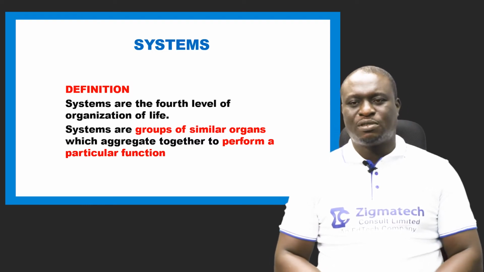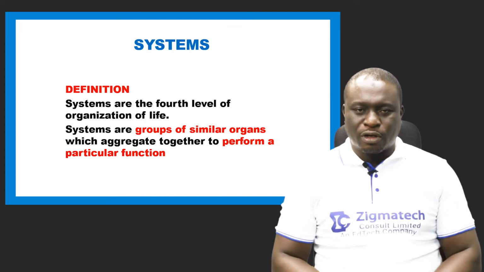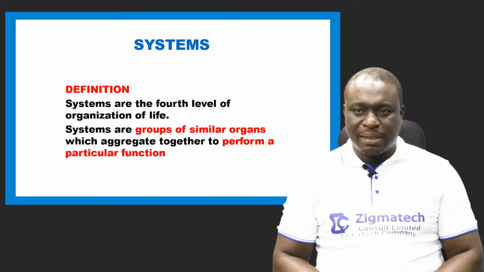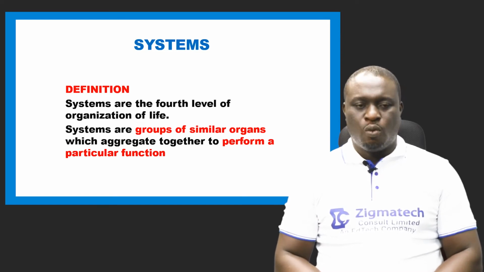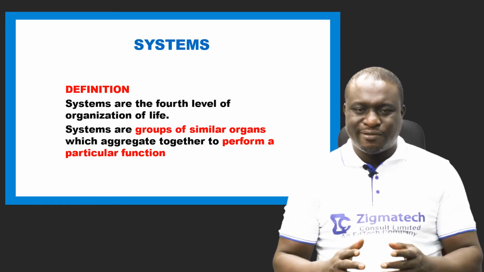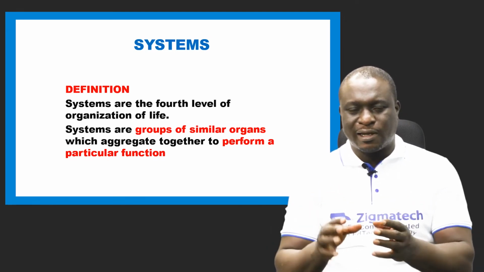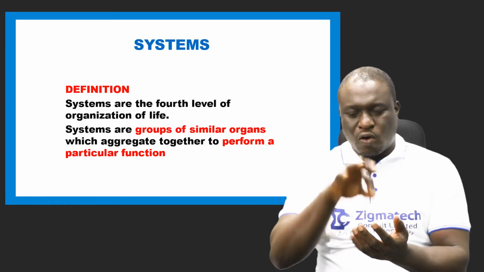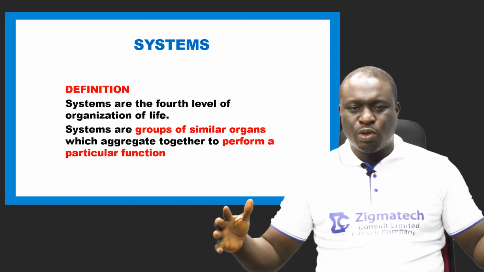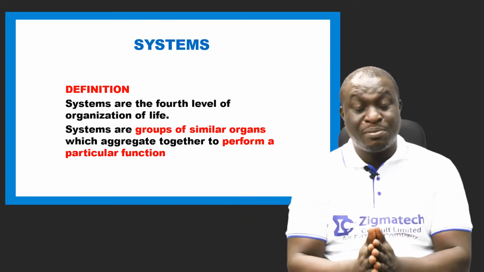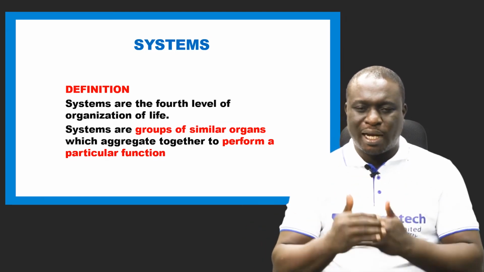Now the systems are the fourth level of organization of life. What is a system? The same definition we gave for organs and tissues. The only thing that changes here is the word. In systems, it has to do with groups of similar organs, which aggregate together to perform a particular function.